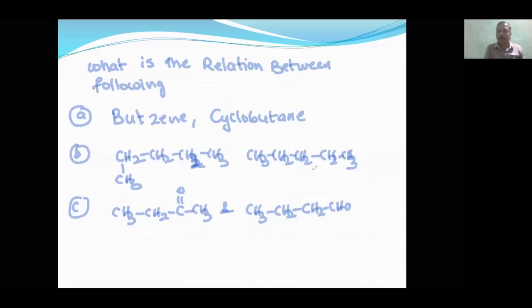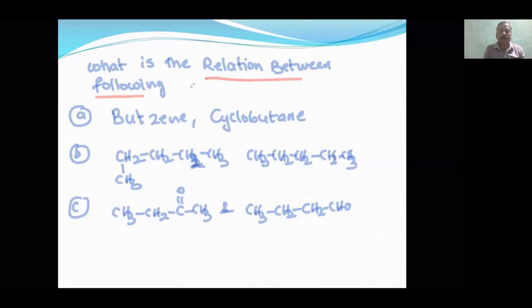Here are some model questions related to isomerism. The question will not mention which isomerism. What is the relation between the following? That means you will say which isomers. First one is butene and cyclobutane.